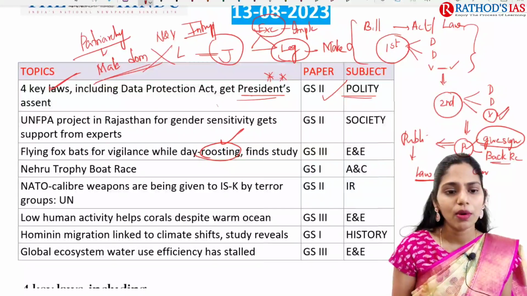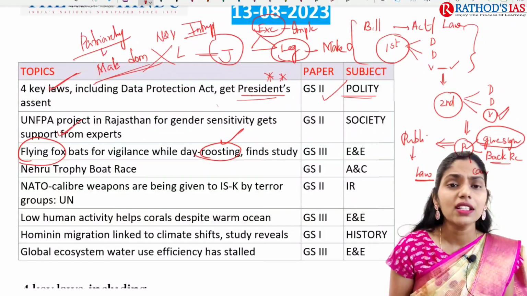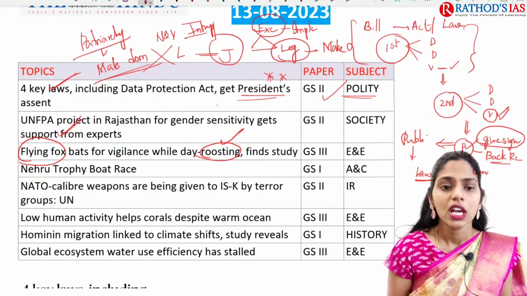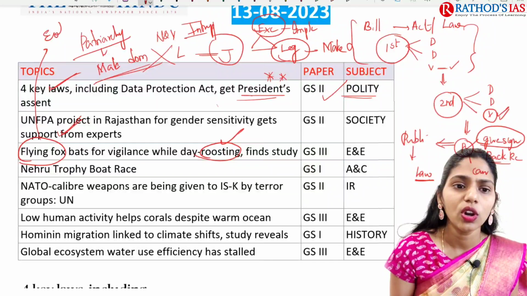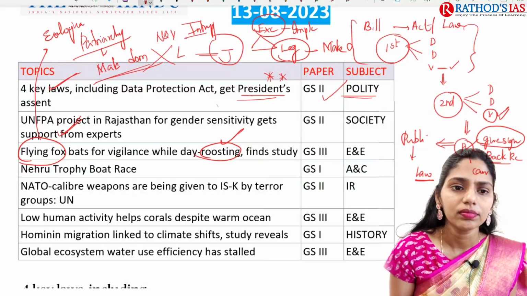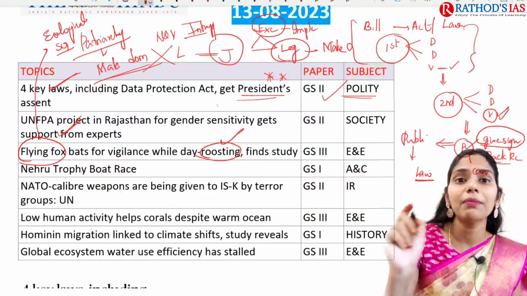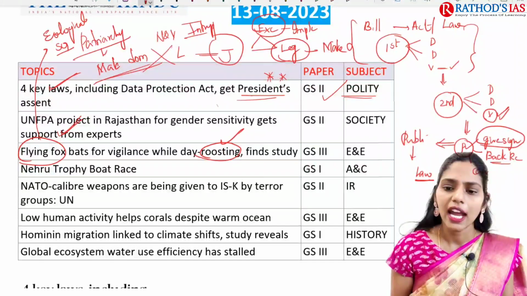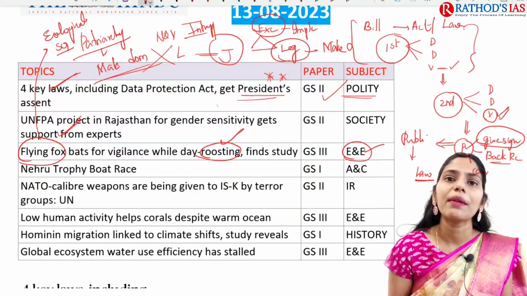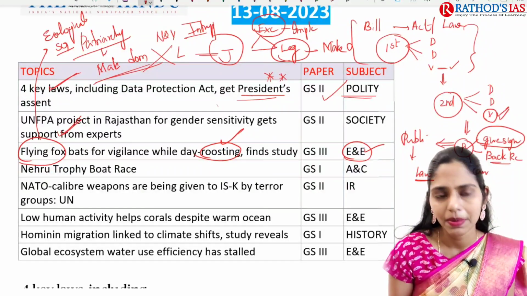Here you have to know about this flying fox. Why is this study done on the flying fox, and here you have to see what are the ecological services provided by the bats? You have to know that, okay. This topic is important from your environment and ecology, which comes in GS paper 3.